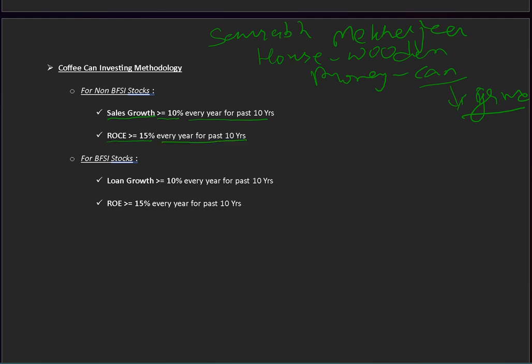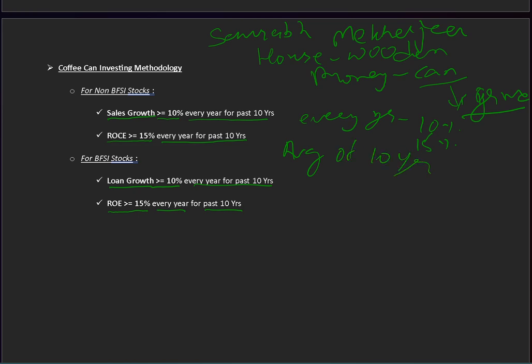For BFSI stocks, it is loan growth greater than or equal to 10% every year for the past 10 years, and ROE greater than or equal to 15% every year for the past 10 years. So every year it should be 10% or 15%, not an average of 10 years.